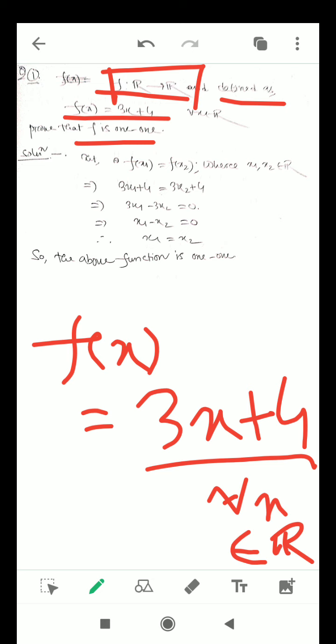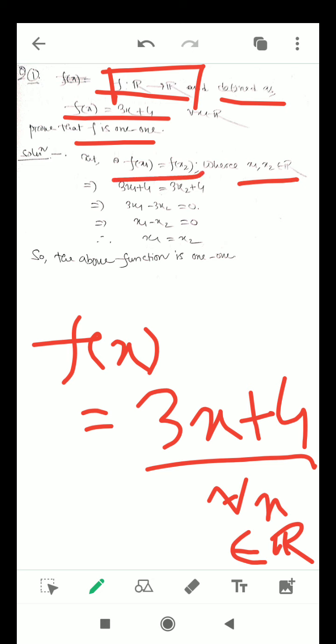So how will we check? We will take the first method: if the images are the same, and we can easily show that the pre-images are also the same, then we can say that f is 1-1. Here we have taken two elements, x1 and x2, from the domain set, and we considered the images to be the same.